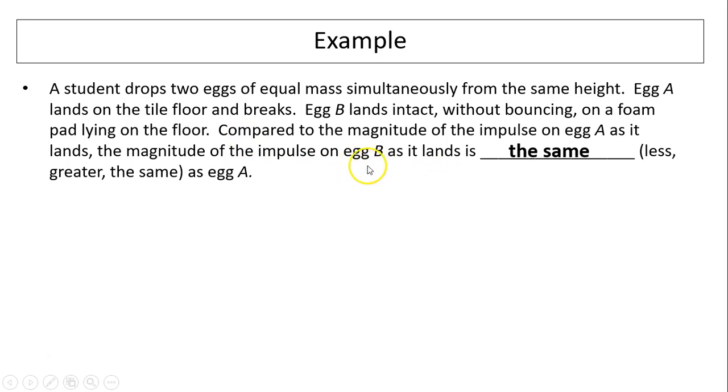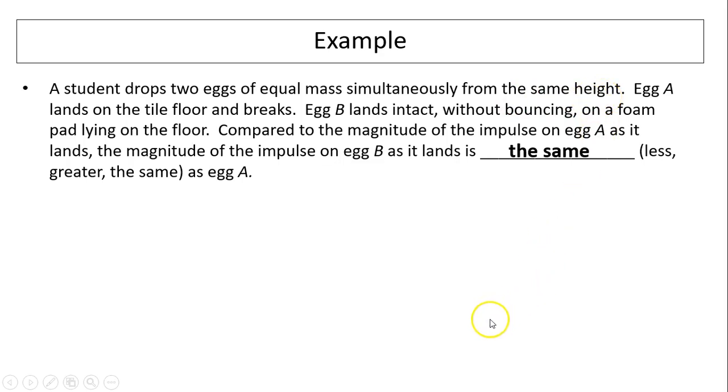Well, egg B did not break because the force on egg B is less than the force on egg A. The force on egg B is less because the impact time is longer, since it lands on foam padding. That extends the time and therefore reduces the force. But the impulse is the same because the change in momentum is the same.